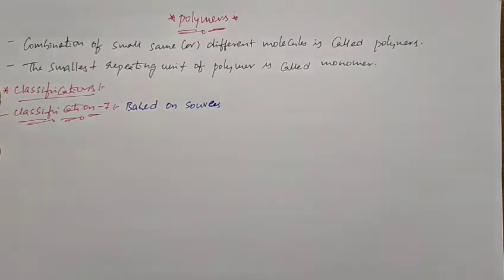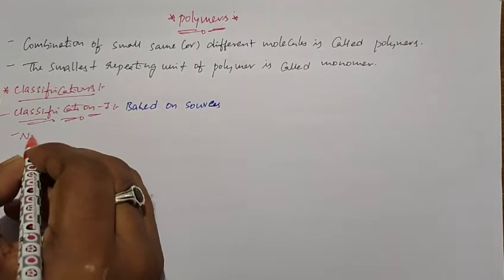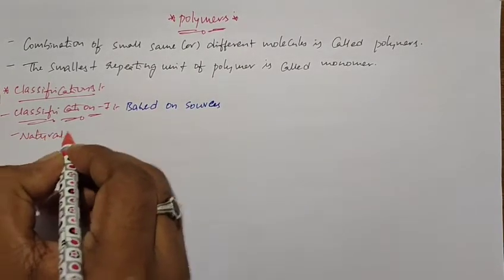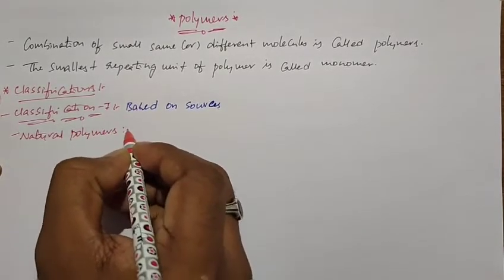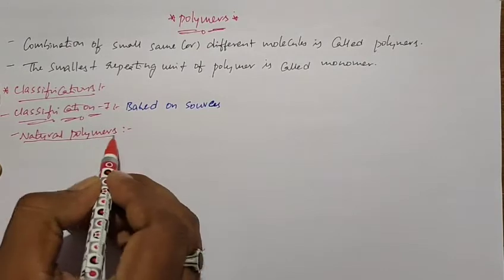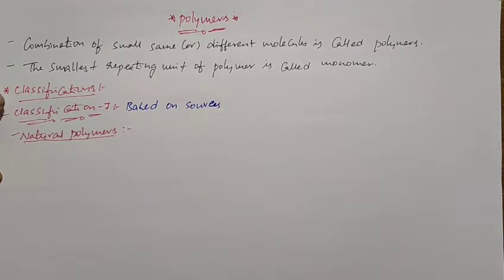Based on the sources, the polymers can be divided into 3 types: natural polymers, semi-synthetic polymers, and synthetic polymers. Natural polymers are the polymers which are isolated from natural materials.